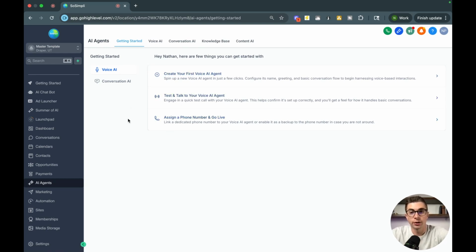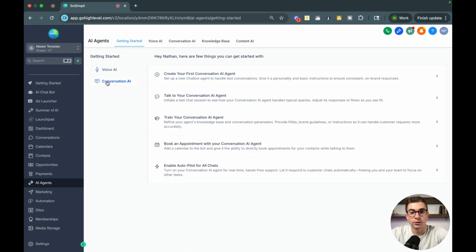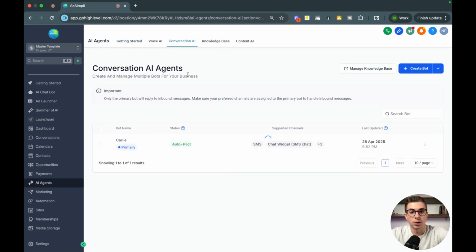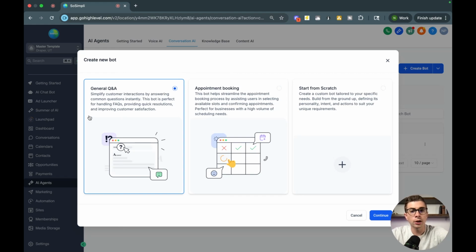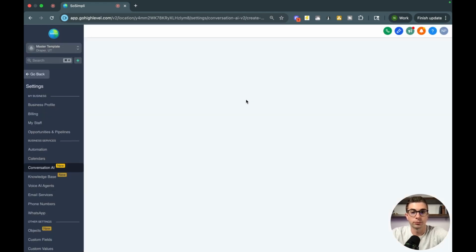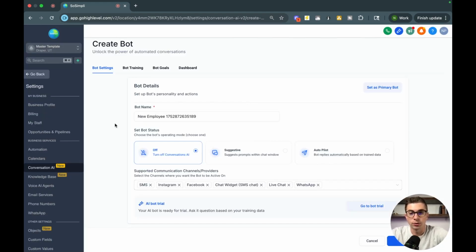a conversational agent. So I'm going to hit conversational AI, and I'm going to hit this button to create my first one. Now you'll see you can either do a general Q&A agent, an appointment booking agent, or you can start from scratch. I'm going to start from scratch with this one, and I'm going to show you exactly how you do this. So I'm going to give it a name.